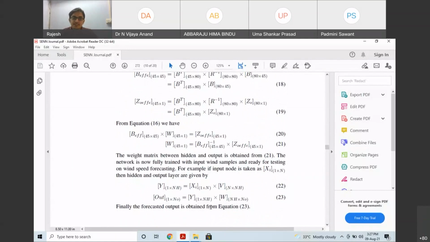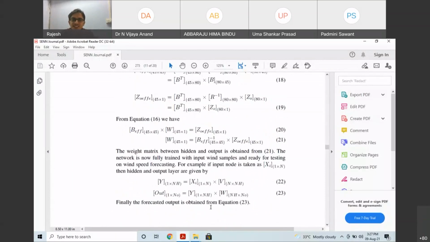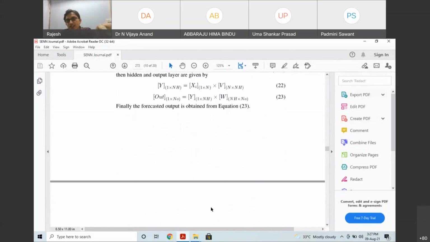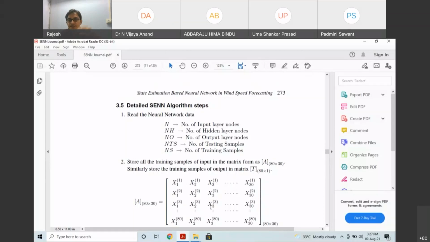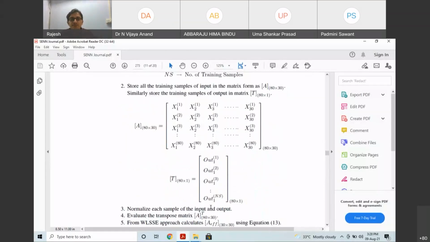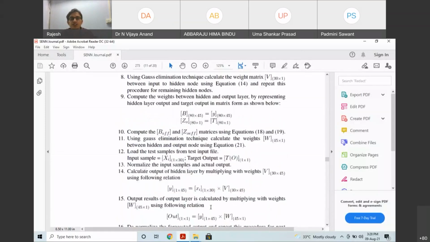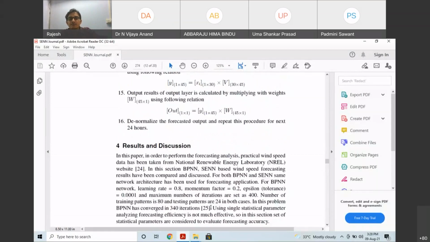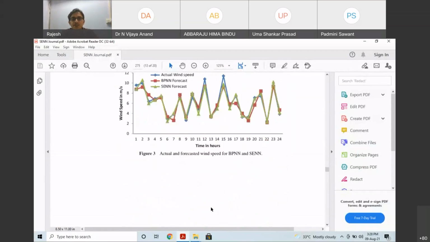First we have to design the algorithm, and according to the algorithm, we have to create the program. This is nothing but the same backpropagation algorithm, with modifications in between. We use the Gauss elimination to fix the weights, and once the weights are fixed, weight iteration is not required. In the detailed algorithm, we normalize, evaluate, and calculate Z effective. After that, there are 16 steps in detail, followed by results and discussion for this one.